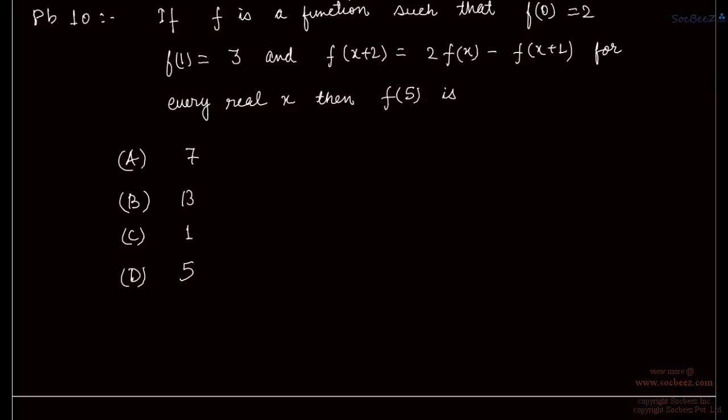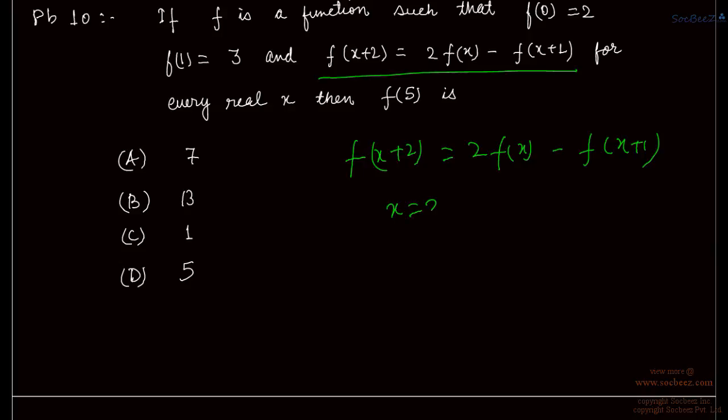Recursive relation means we can find higher values if we know the lower values. So here is a relation. For every real x we have to find the value of f5.